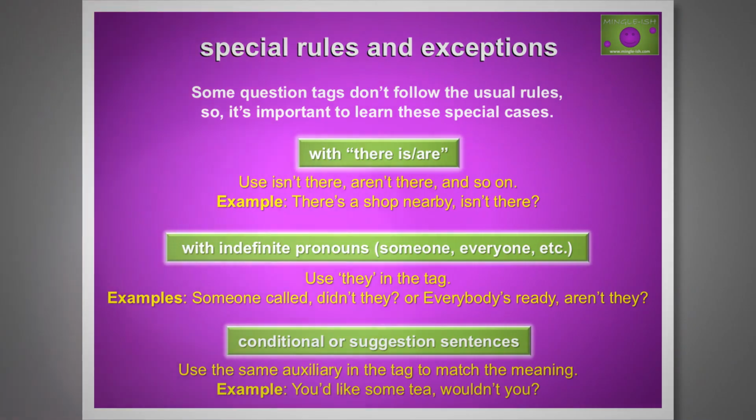With indefinite pronouns, use they in the tag. Someone called, didn't they? Everybody's ready, aren't they? For conditional or suggestion sentences, use the same auxiliary in the tag to match the meaning. You'd like some tea, wouldn't you?